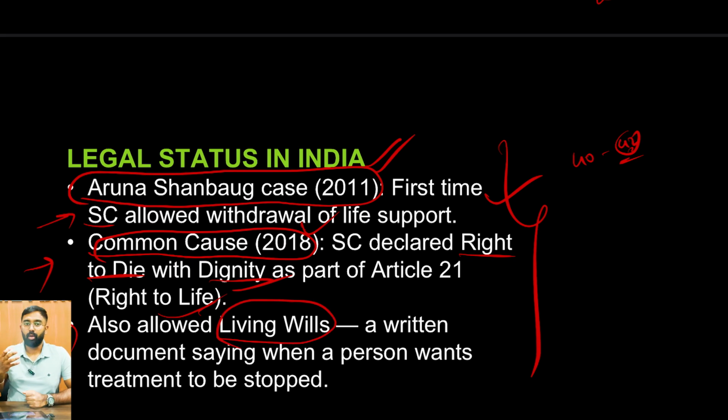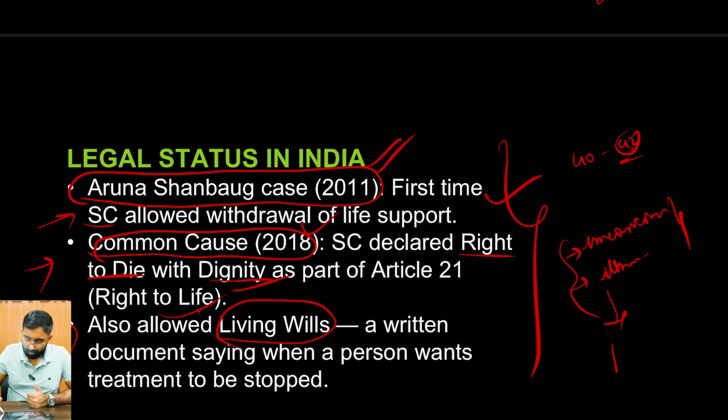A person can write a living will stating that if I become unconscious, or if I completely lose all my senses, or get some very severe illness, you can remove all my life support systems. In a way, he is giving his own will to assist passive euthanasia.